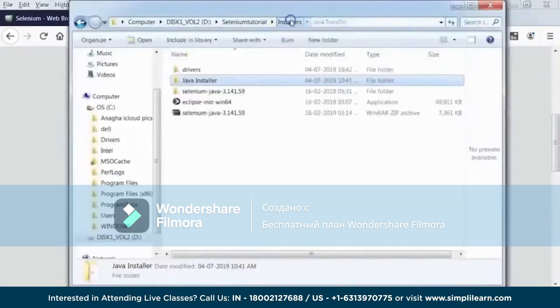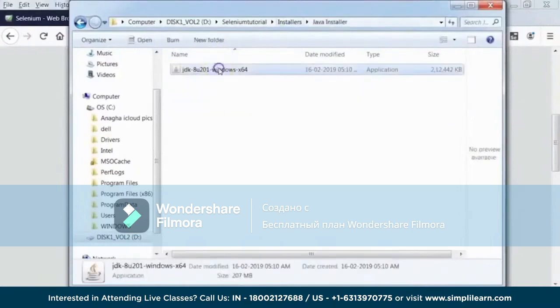So here it is. What I've done is I've created a directory called installers, and I'm going to be keeping all my installables here. Here I have a folder called Java installer, and this is where my installable is. Now that we have this file, we will go ahead, double click on it and launch this installer. The installer is launched, and just click on run. This will take a few minutes to install Java.